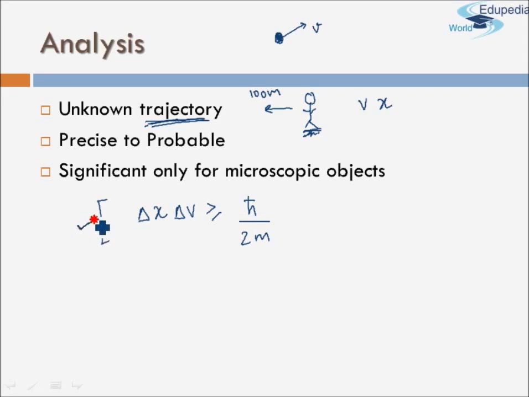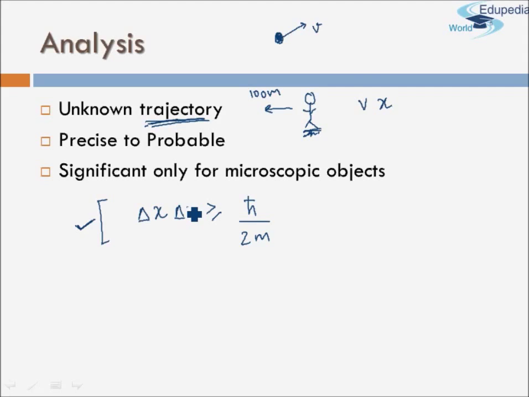This means I am actually unable to measure the location and velocity. But if the errors are very small, then I don't have to take into account Heisenberg's principle. The error is so small that I can simply neglect it and say accurately that my velocity is so and so and my position is so and so.